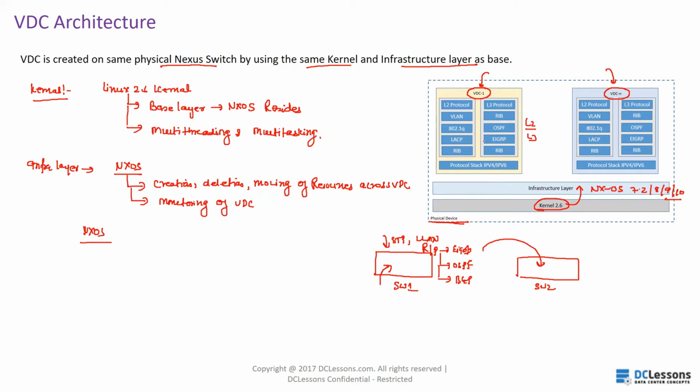Okay, so this is the benefit and magic of the VDC. And why does it happen? Because each VDC will have its own configuration file. So let's suppose I have VDC1, my config file will be vdc1.conf. VDC2, my configuration will be vdc2.conf. Because I have a separate configuration file for each VDC, all my layer 2 and layer 3 instances will be running separately, and they will have their own layer 2 and layer 3 RIB or MAC address table, etc., just like separate physical switches.